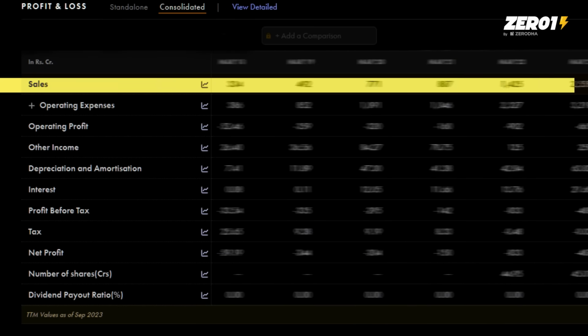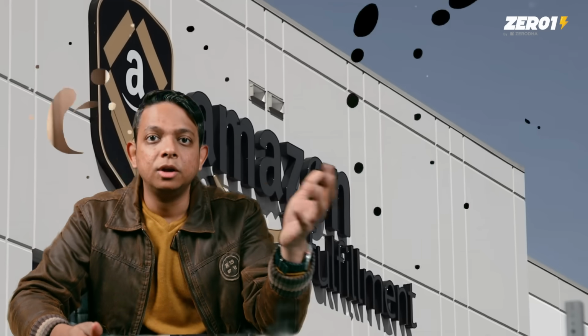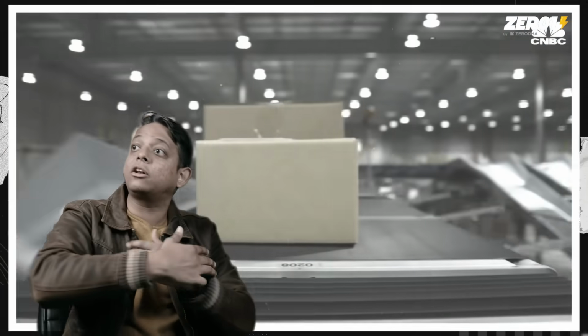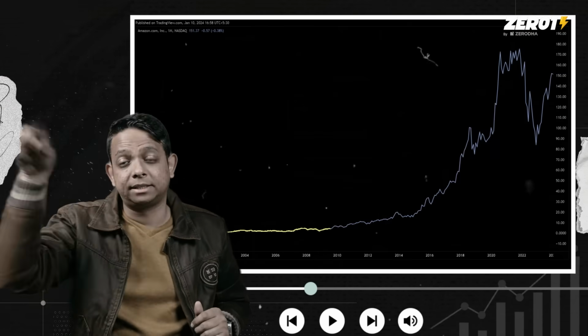So it doesn't seem like a good company if you just look at the net profit, and obviously there is no P/E ratio because there is no profit. But if you look up at its sales, you can see that the sales sometimes do 100% growth. So this company is probably sacrificing net profit for high growth because it thinks there is a big market to capture in a short period of time, of 5 to 10 years. You can also find this in companies like Amazon, which are famous for not making money for a really long period of time to capture a really large market, and its stock price looks like this.